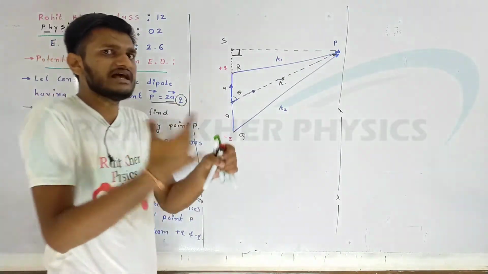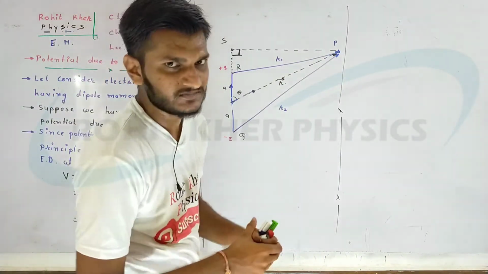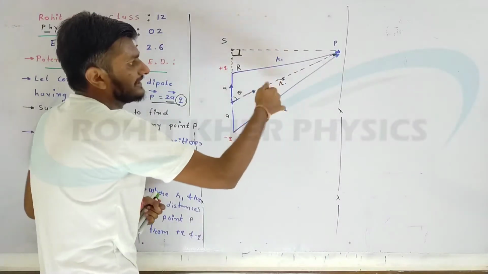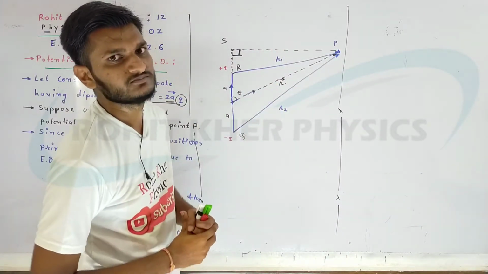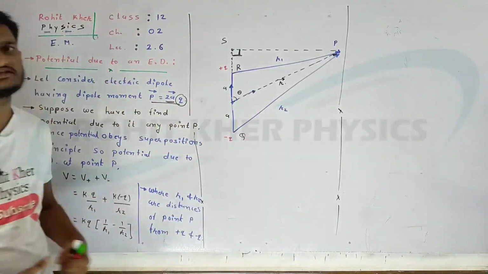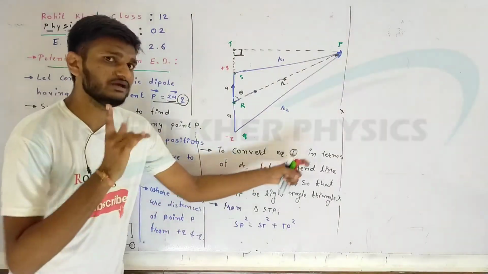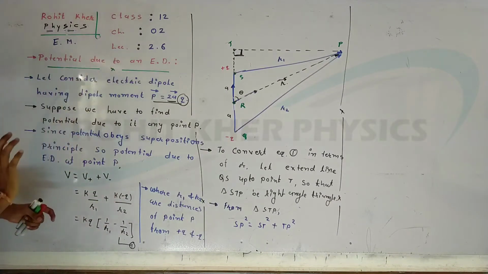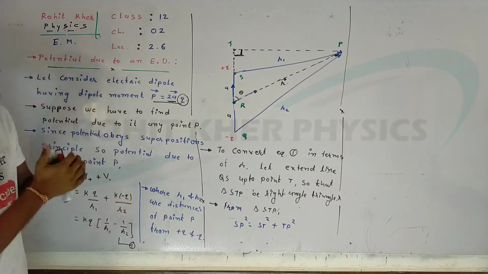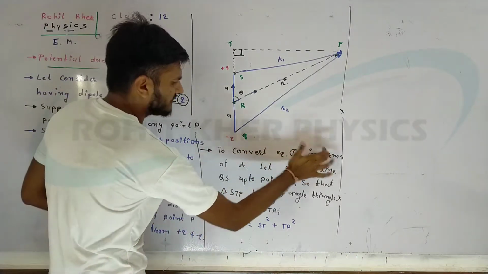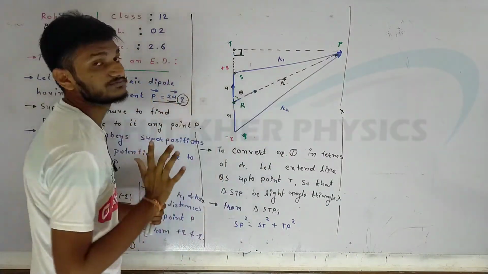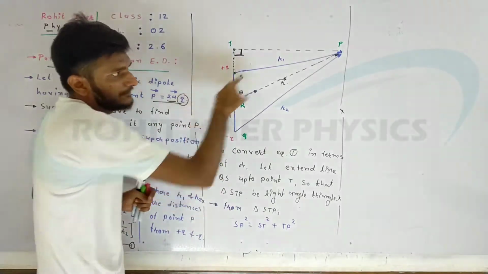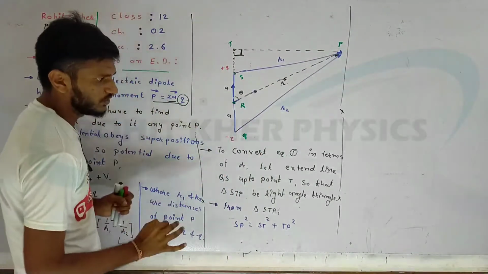So we can easily apply Pythagoras theorem. So from this we are going to find the value of R1 in terms of R. The whole story goes like this. So now to convert equation 1, what is equation? This one is equation 1. This is the total potential at point P due to plus and minus Q. So to convert equation 1 in terms of small r, small r is nothing, just the position vector of the midpoint of the dipole to this particular point.